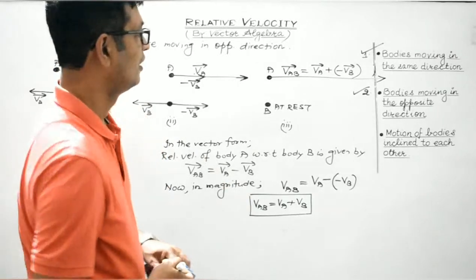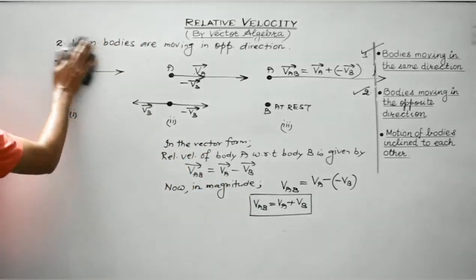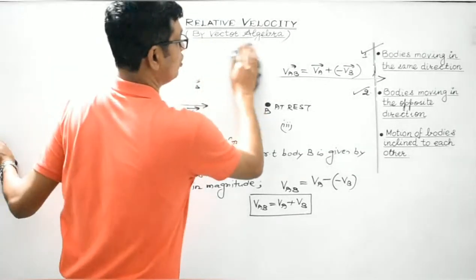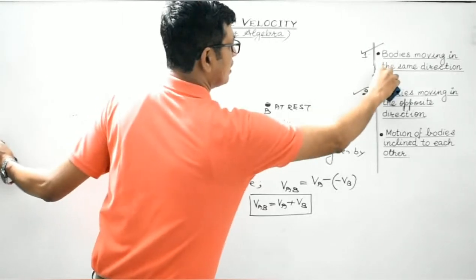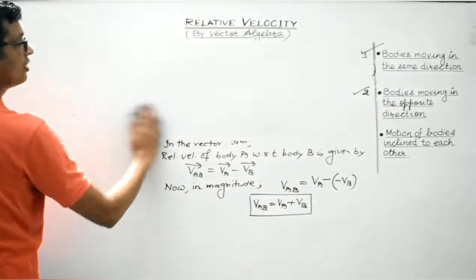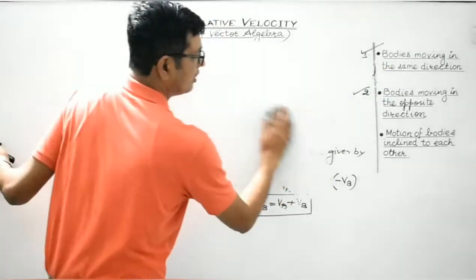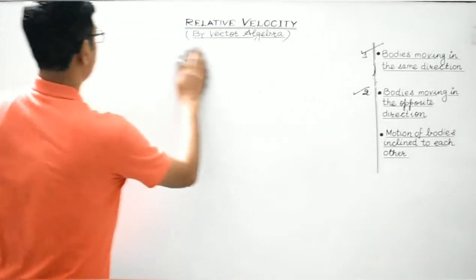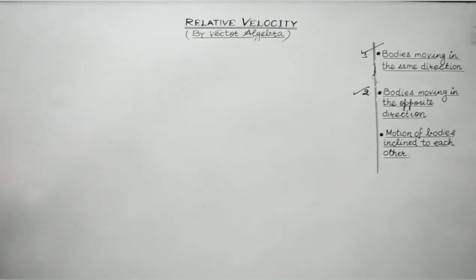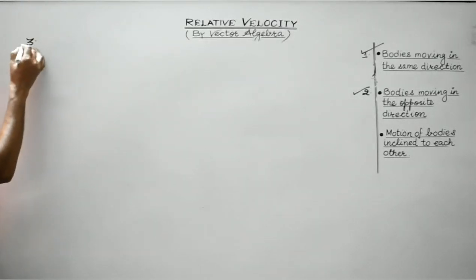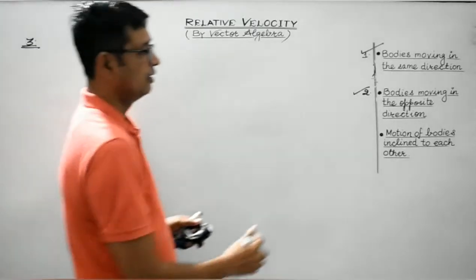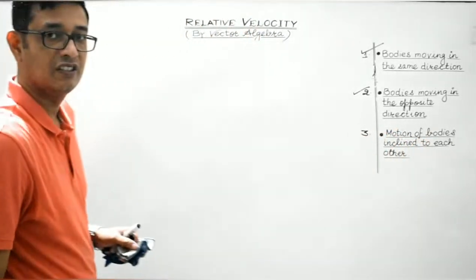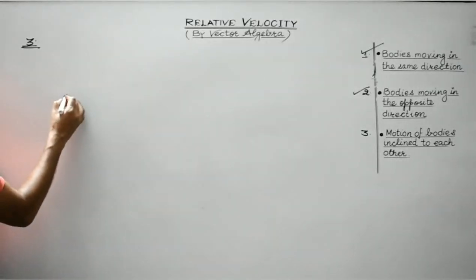Right, students? So, case 3. Let's start with case 3 then. In case 3, the two bodies under consideration are neither moving in the same direction nor in the opposite direction. Actually, their motions are inclined at an angle theta. So, let's discuss case 3. When the motions of the bodies are inclined to each other, this is the scenario.